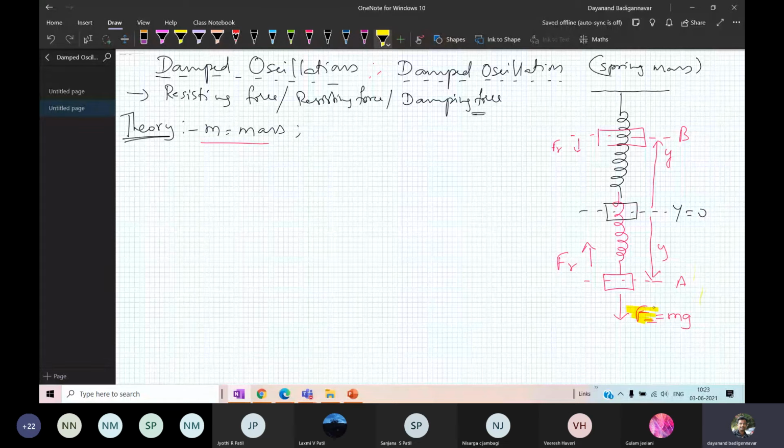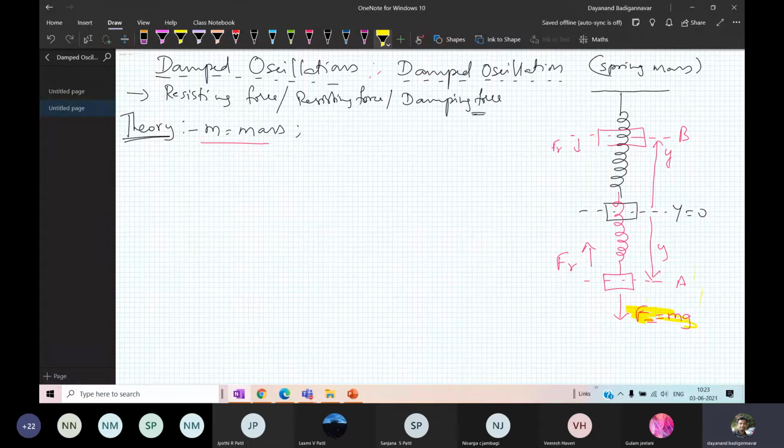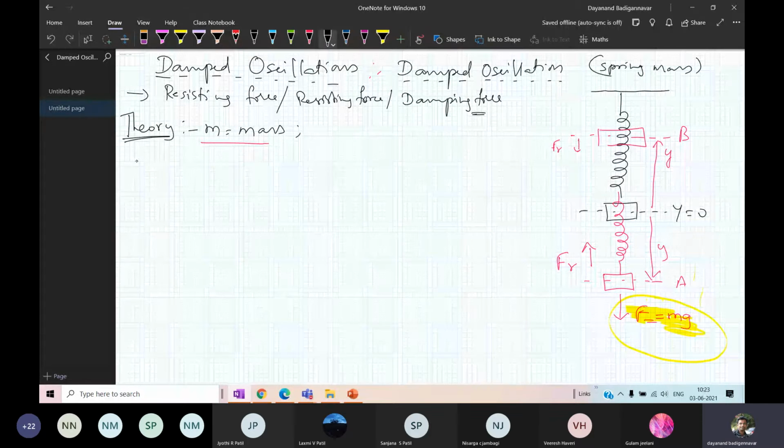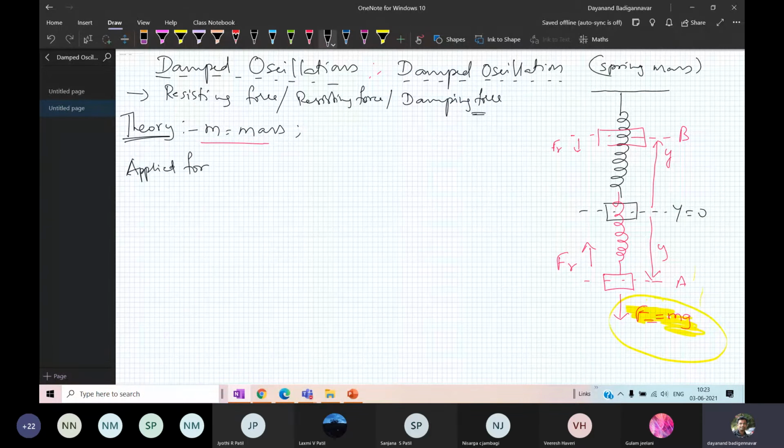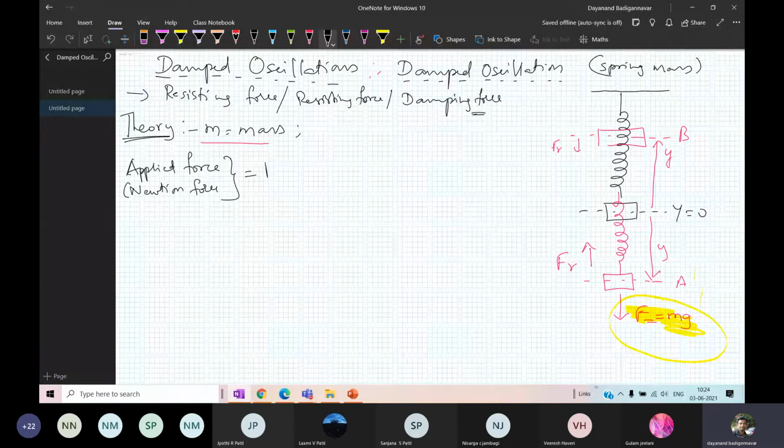So therefore I can write the equation for SHM for the force that is applied. So this is the force that I applied. The applied force, also called the Newtonian force, F equals M into g.